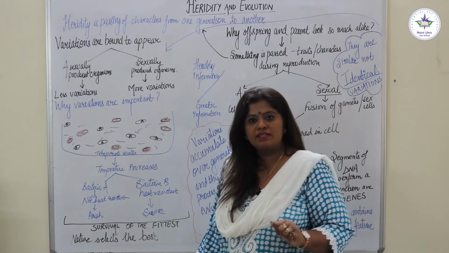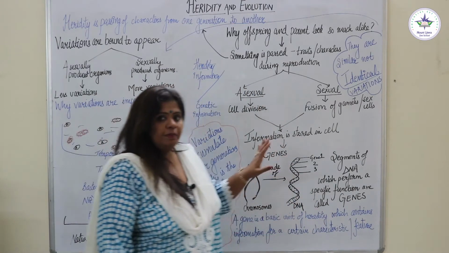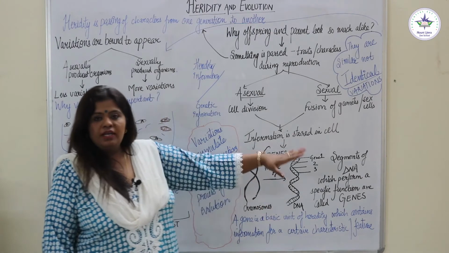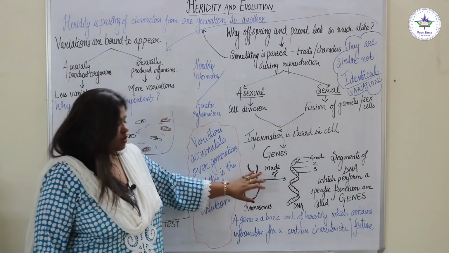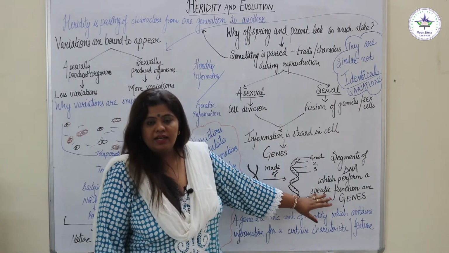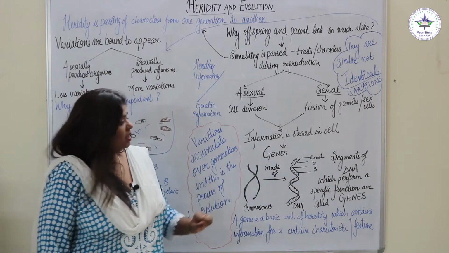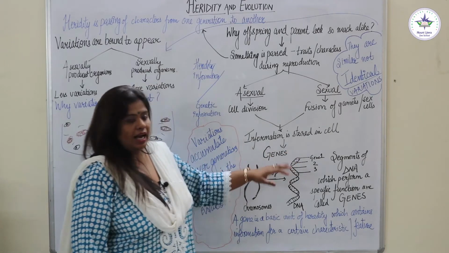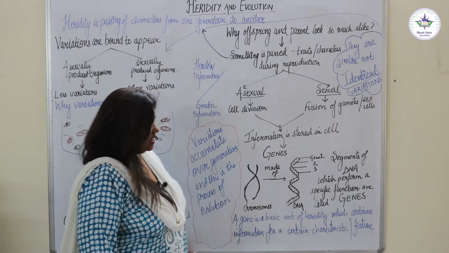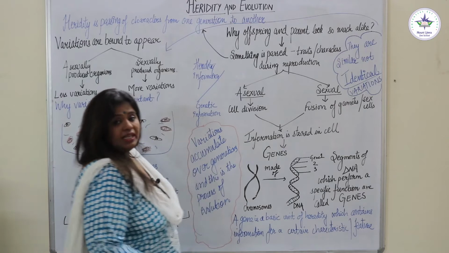These are only 46, while the functions they perform are many. That means there must be something on the chromosomes which controls these specific functions. These chromosomes, or the chromatin material, are in turn made up of DNA. That's the actual hereditary material, deoxyribonucleic acid. So what are genes? Genes are segments of chromosomes, or segments of DNA. If I divide this DNA or chromosome into parts, these are the genes.